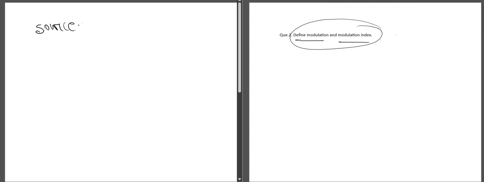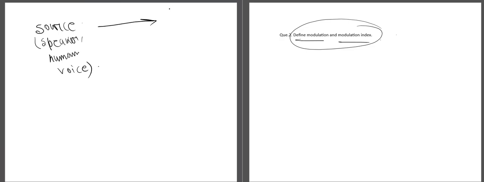Signal source can be anything which is generating a signal. It can be a speaker or our human voice. These are all kinds of signals, right? So this is a signal source. This signal source is transmitted to some receiver which is receiving our signal. So suppose when we are speaking, the signals are received in our ear. So suppose the receiver is our ear, and in our real life scenario it will be an antenna. So a signal is transmitted from the source and it is received at the receiver.